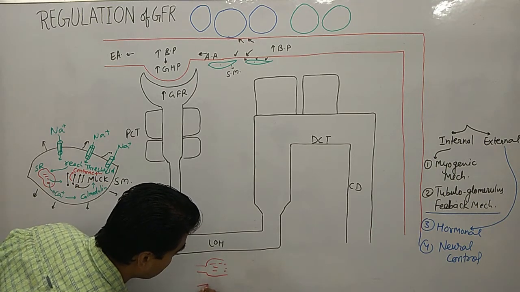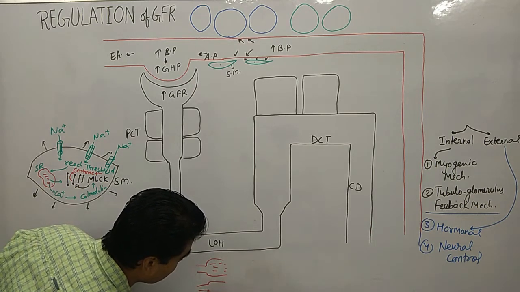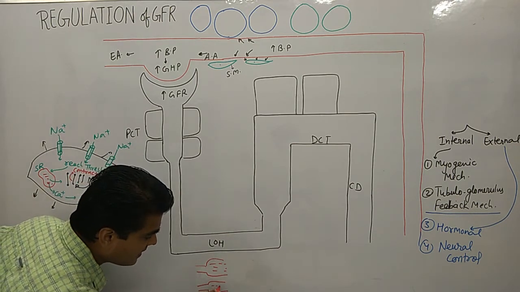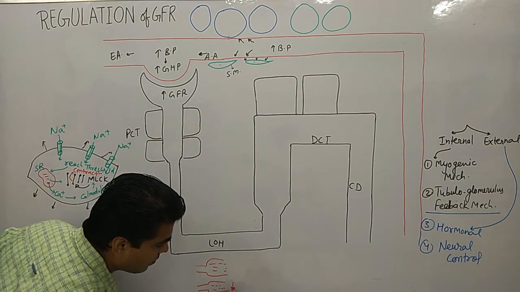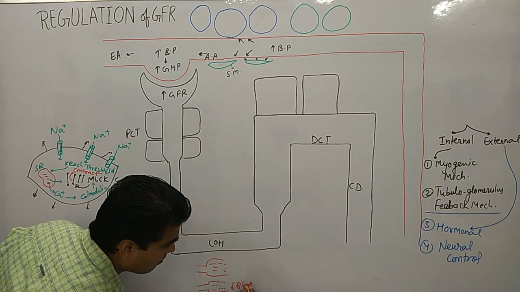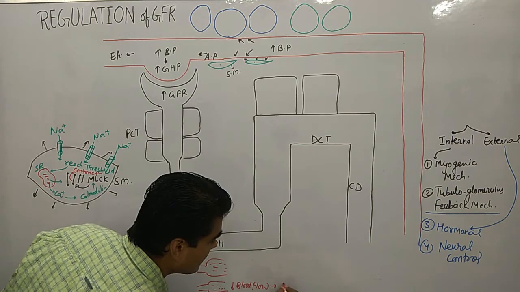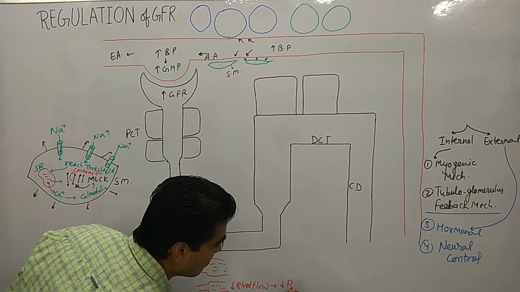Okay, and in the next condition, there is a contraction in this area. This is the second condition. So there is a less amount of blood flow. So due to less amount of blood flow, what happened? There is a decrease in blood pressure.